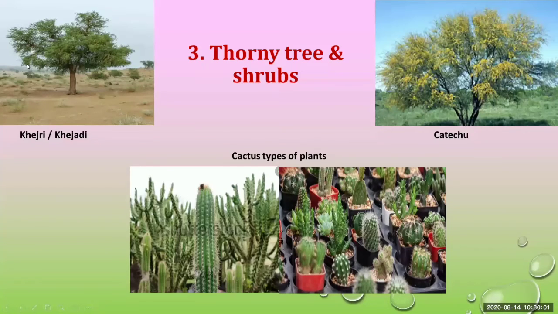Now see this picture. Here khejri tree is shown. It is also found in the Rajasthan desert area. And the third one is catechu. This is also found in the dry area or desert area where rainfall is less than 500 millimeter. These types of trees can be seen in India.